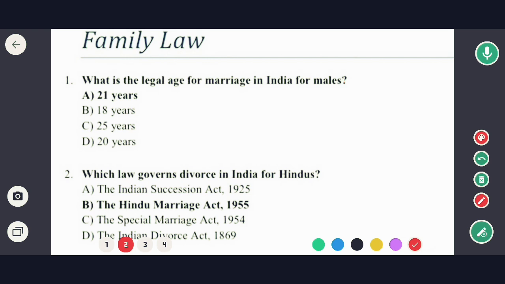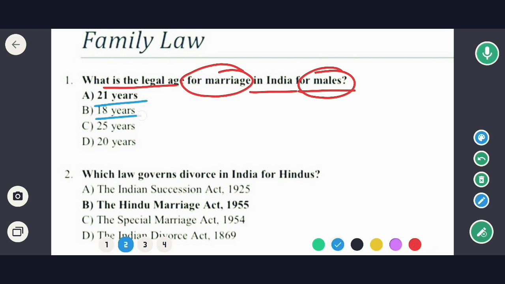The first question is, what is the legal age for marriage in India for males? Okay, मेल्स के लिए मैरिज का लीगल एज कितना है? Options are 21 years, 18 years, 25 years and 20 years.